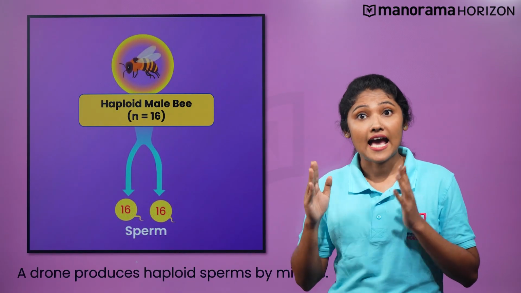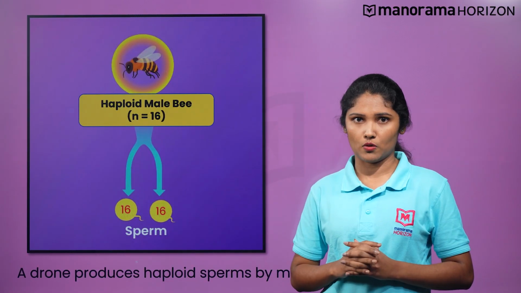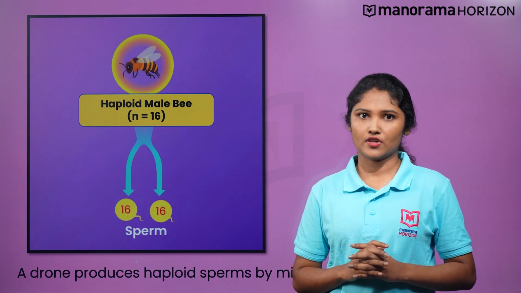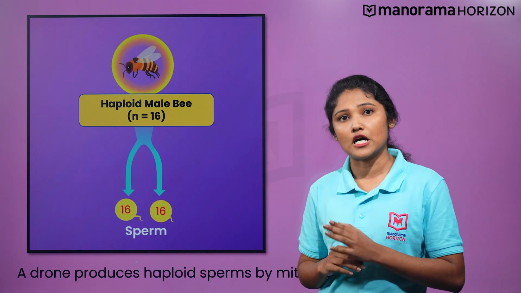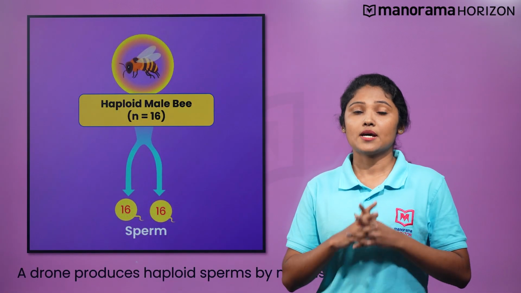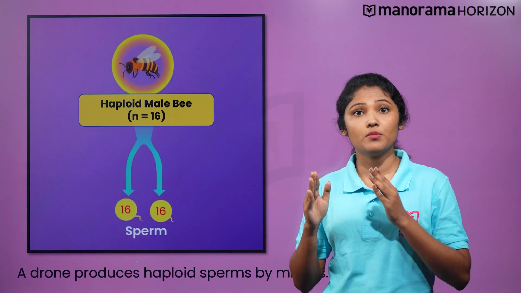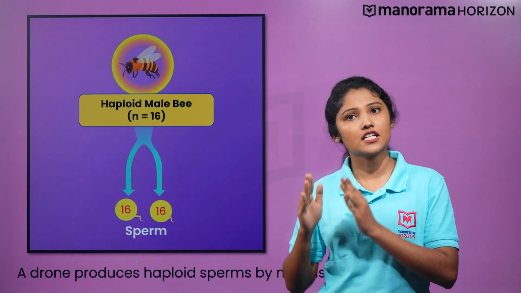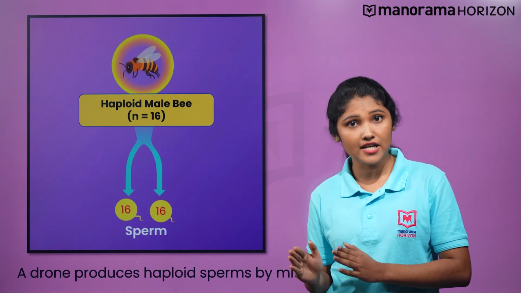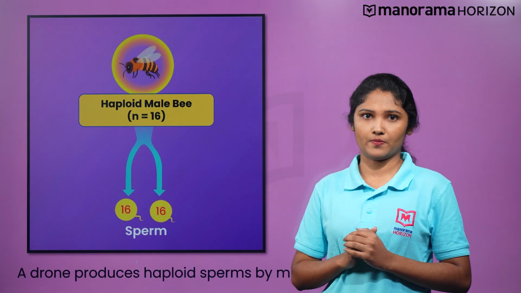No. Being haploid, drones have only one complete set of chromosomes and therefore cannot make sperms by meiosis. So, they produce sperms by mitosis. Let us recall that mitosis is a cell division that maintains the chromosome number of the parent cell in the daughter cells. So, the sperms produced by mitosis would have a total of 16 chromosomes.